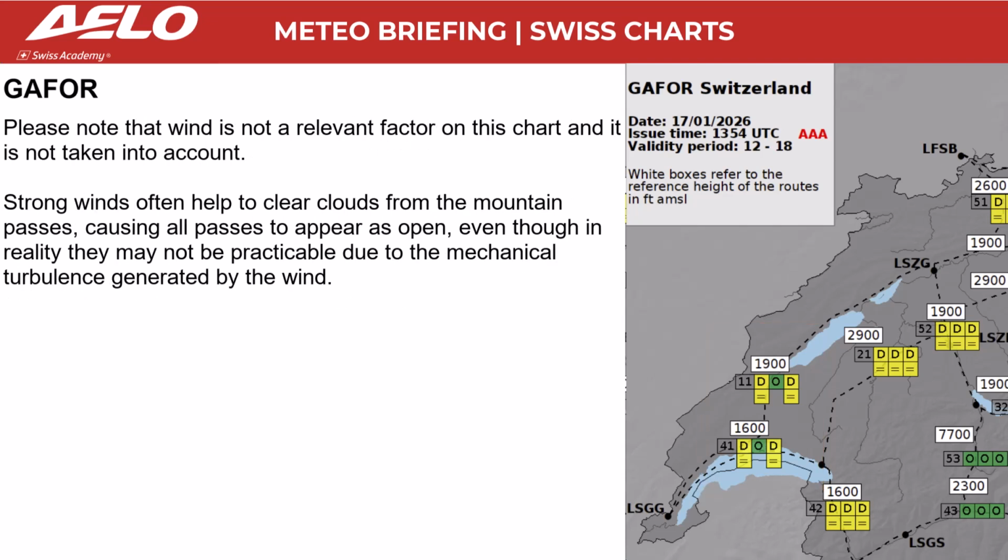Please note that wind is not a relevant factor on this chart and it is not taken into account. Strong winds often help to clear clouds from the mountain passes, causing all passes to appear as open, even though in reality they may not be practicable due to the mechanical turbulence generated by the wind.